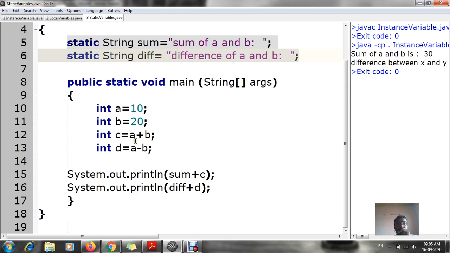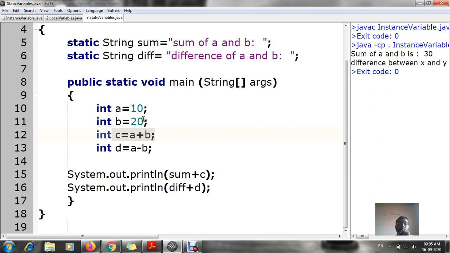Now c is equal to a plus b, integer d is equal to a minus b. That means this c and d are common things. What I have to do is, the addition of a and b should be stored in c. That's why I am declaring here integer c is equal to a plus b.